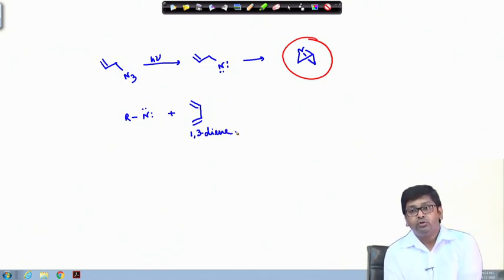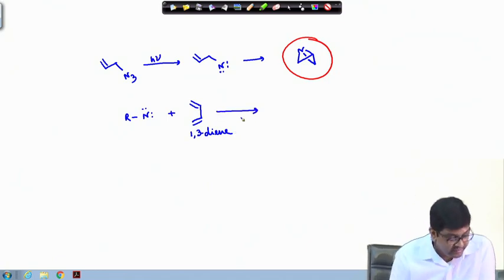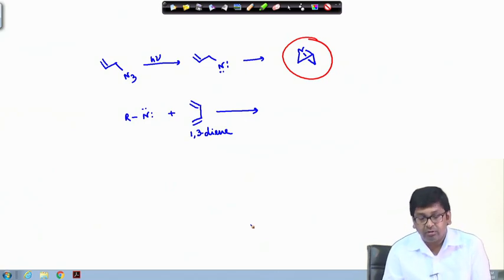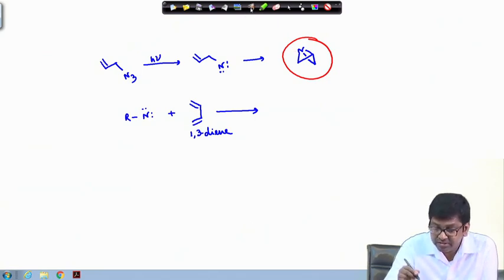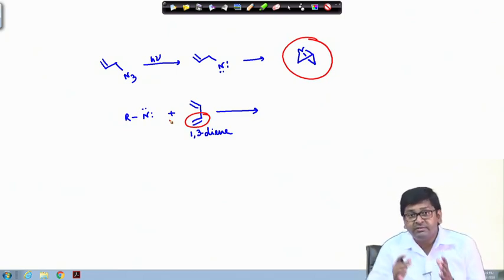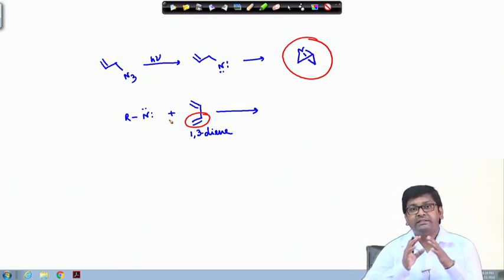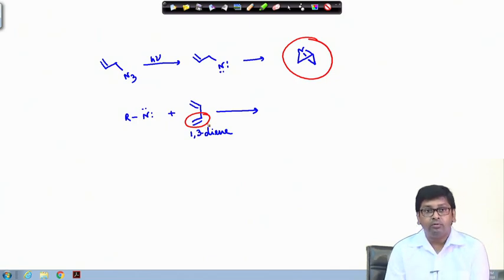If it reacts with the nitrene, only the 1,2 addition will happen. That means it will only react with one of them. As we have seen in case of carbenes, it reacts in a similar fashion. So, here also it will only react with one of these olefins.